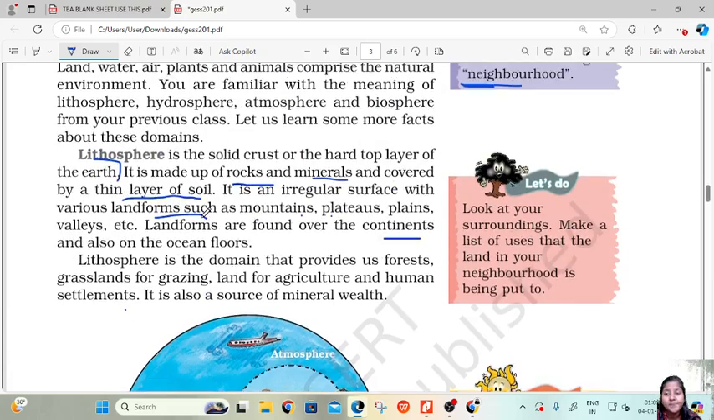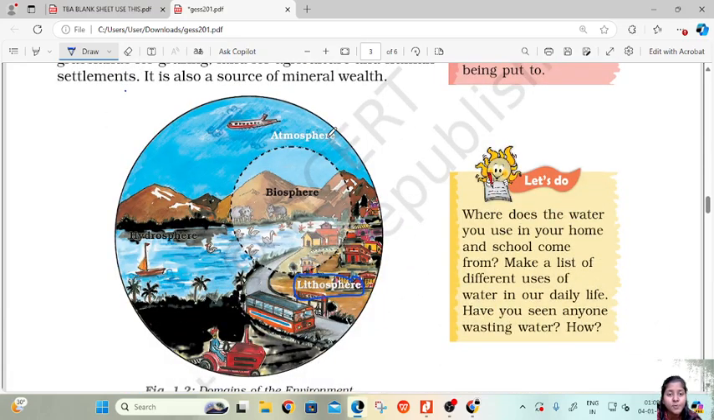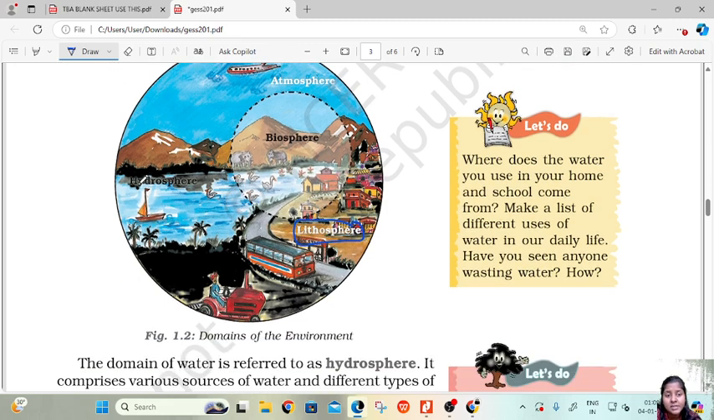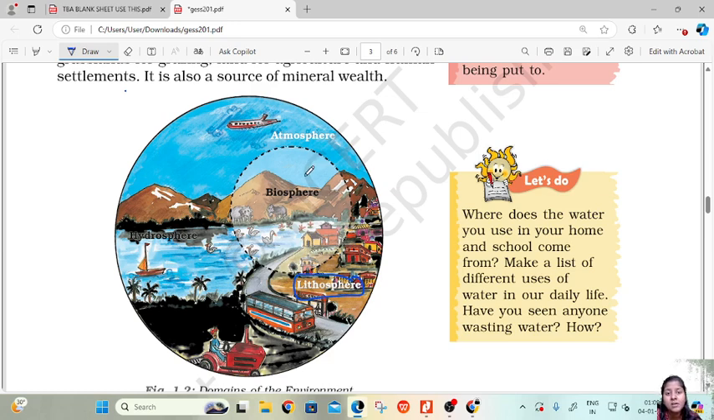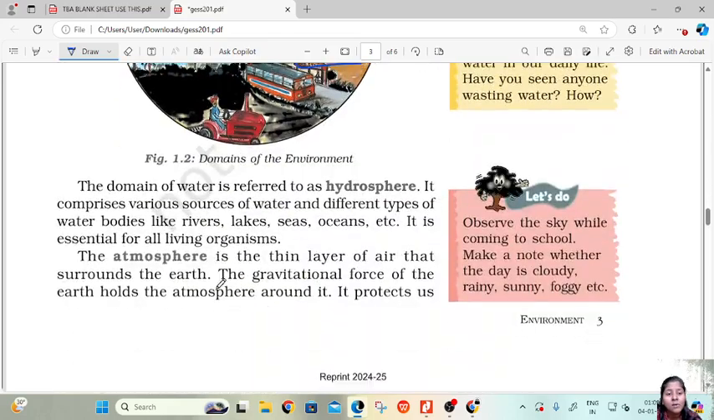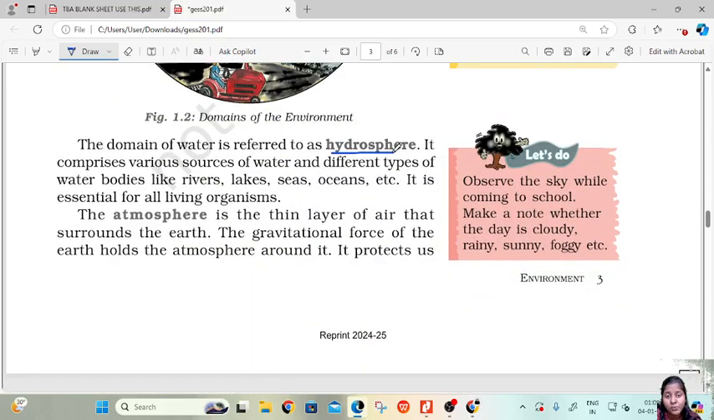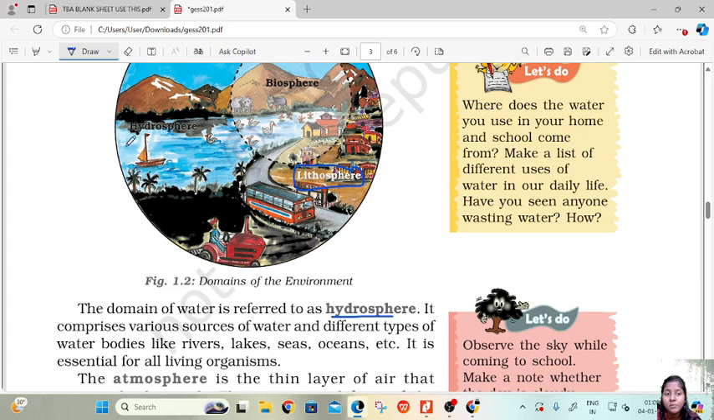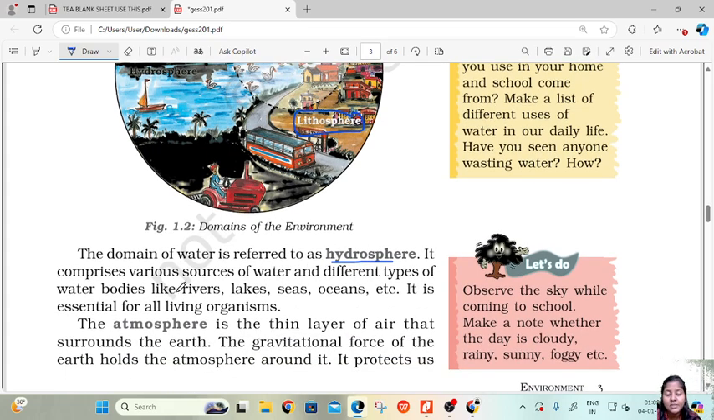Okay, then atmosphere, if you see the example, it is up in the air. Hydrosphere is water. Okay, and biosphere is everything, a combination of atmosphere, hydrosphere, lithosphere. Now the domain of water is referred to as hydrosphere. Hydro means water. So it comprises various sources of water and different types of water bodies like rivers. It includes lakes, sea, ocean, and it is essential for all living organisms.